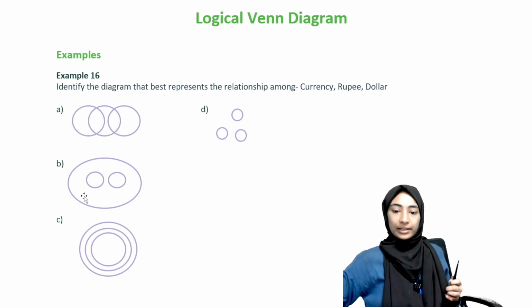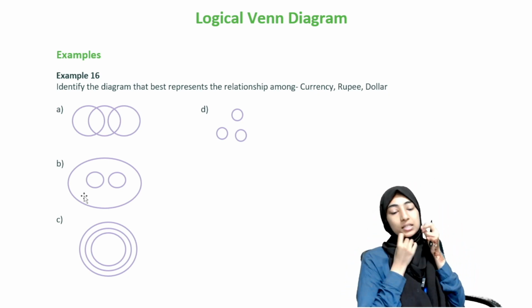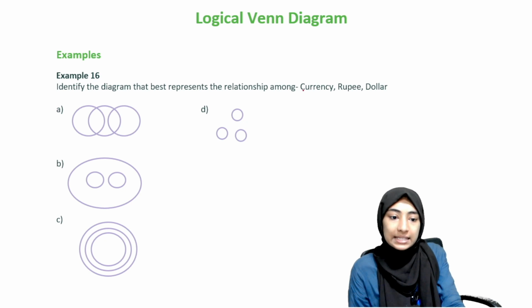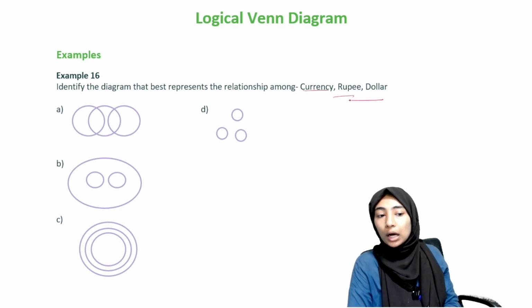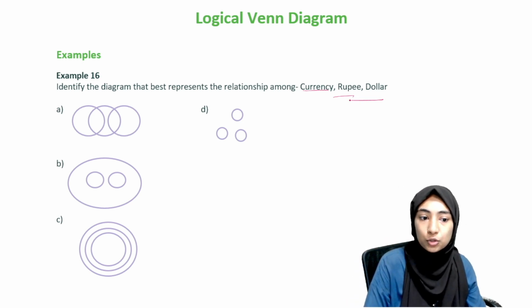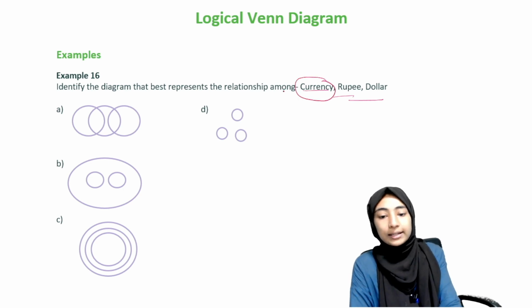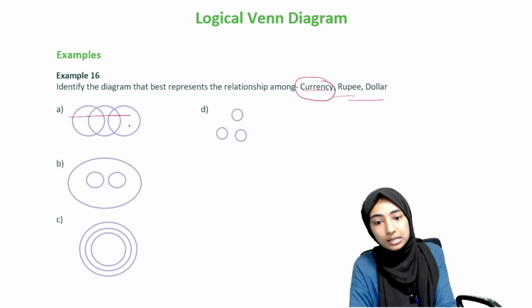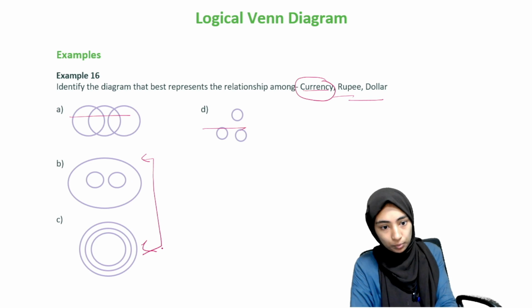Okay, moving on to the next question, example 16. Identify the diagram that best represents the relationship among currency, rupee, dollar. Again, do you have a superset that you can take? Yes. What is the superset? Your superset is going to be currency, because both rupee and dollar come under currency. So it cannot be this, it cannot be this. It can be B or C, because these are the only two options where you actually have a superset.